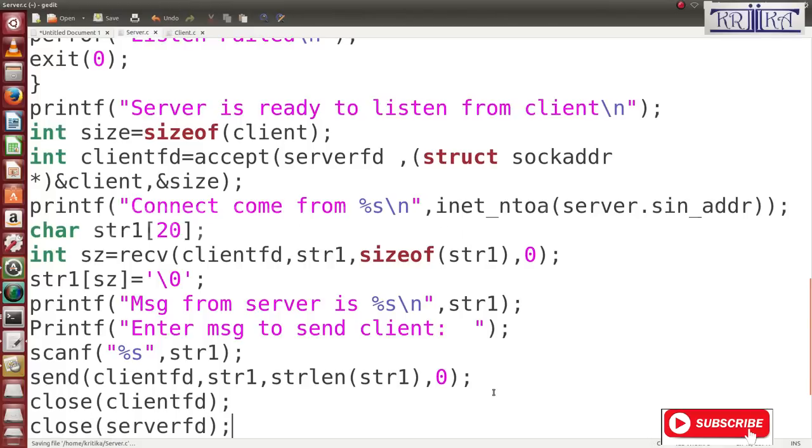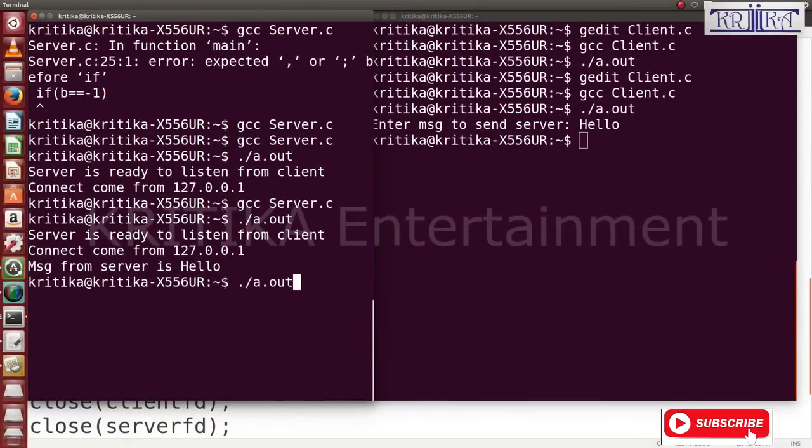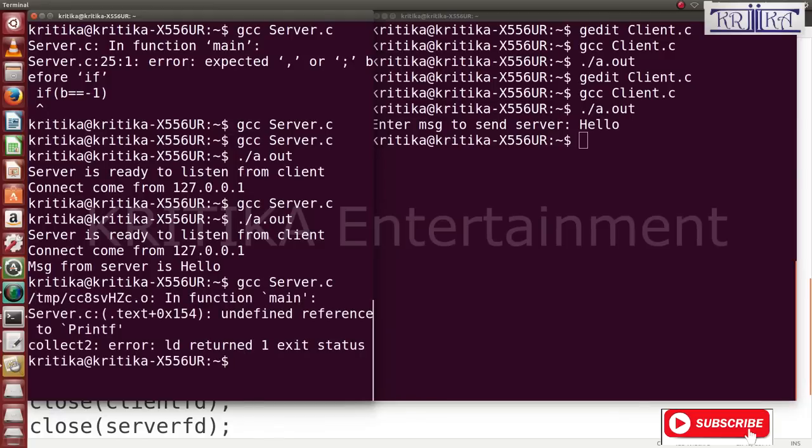Then I'll see. Then you see I'll run the program whether it is working or not. First run this server. There is an undefined reference error while displayed. Now the printf spelling is a mistake.